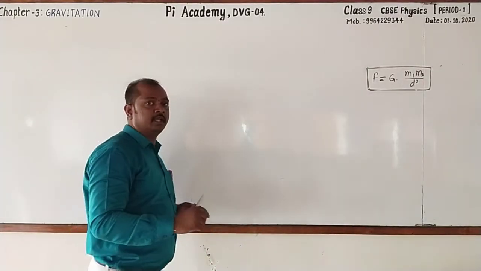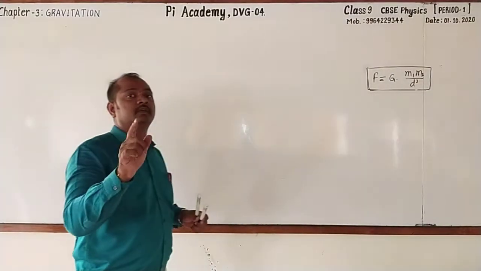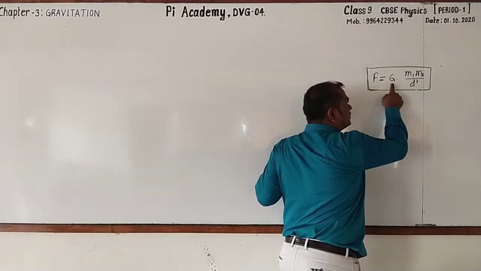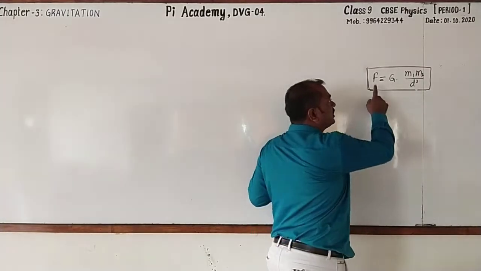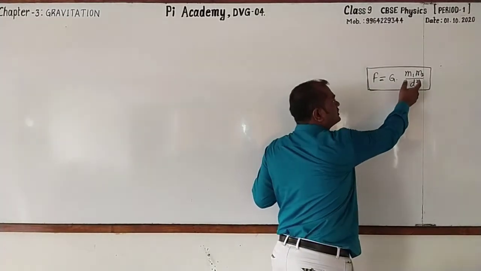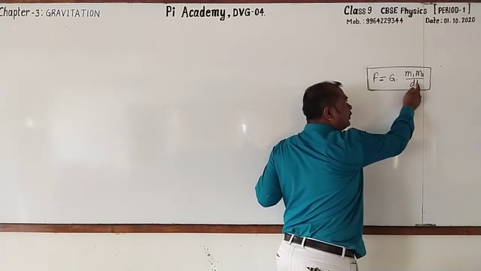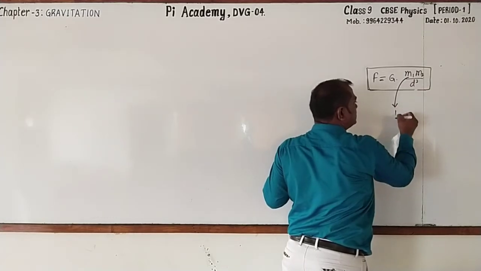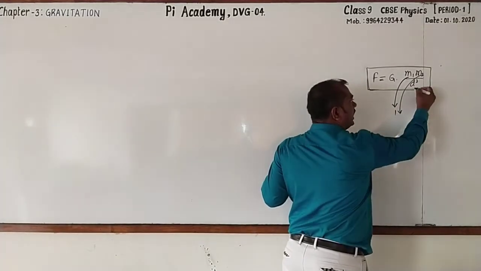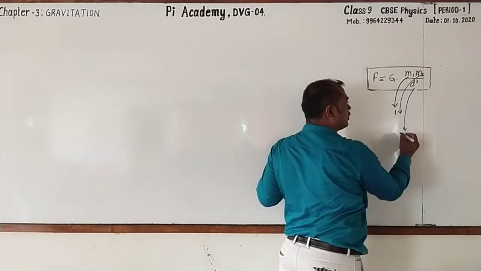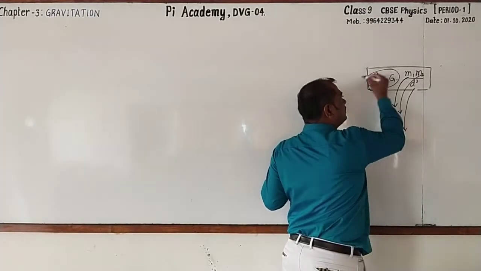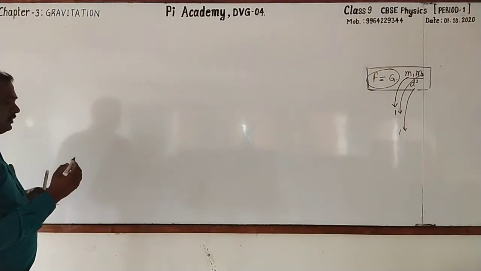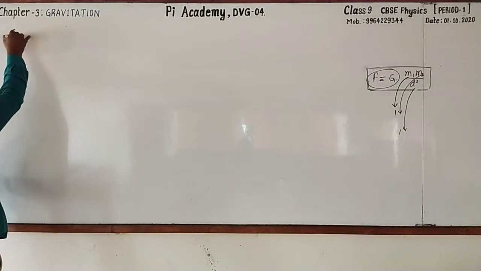This question was given in the examination. Define gravitational constant. Very simple. Look here. The gravitational constant can be defined as the gravitational force between two objects having the unit mass with unit distance between them. The mass of first object is 1 unit, second object is 1 unit, and the distance between the centers of two objects is 1 unit. Then it will be gravitational force. Followed? Yes, please go for writing the gravitational constant definition with me.